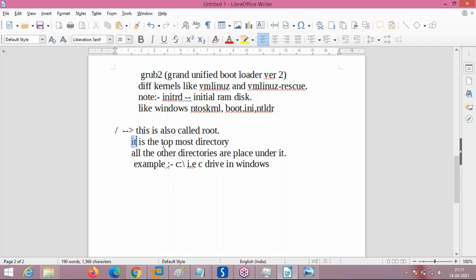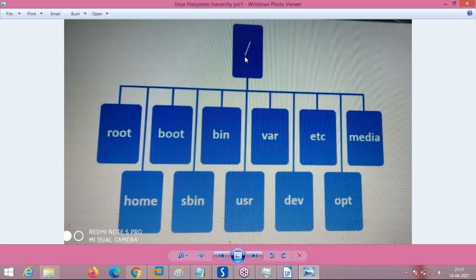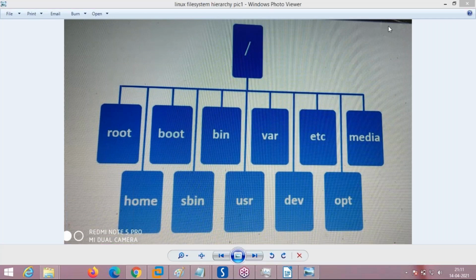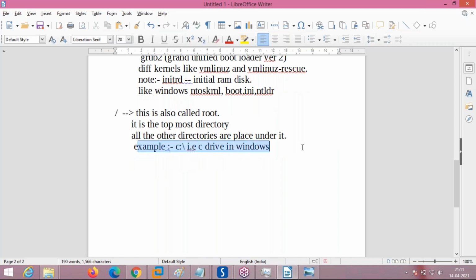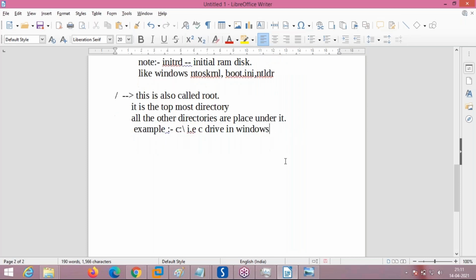This is the topmost directory. See here, I'm highlighting. This is the topmost directory from where all the directories are rooted. This is equivalent to the C drive in Windows. The C drive is equivalent to slash here. In Windows the equivalent is the C drive, and here it is called slash, the topmost directory under which all the other directories are placed.